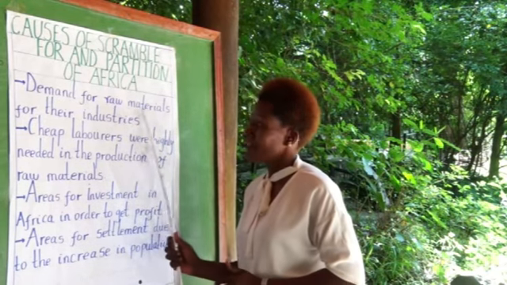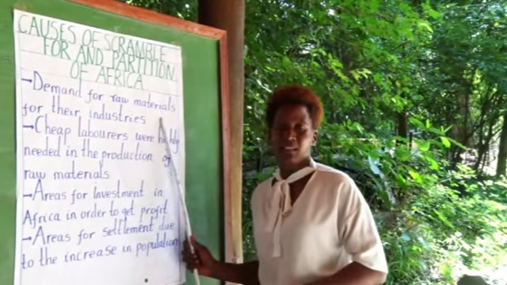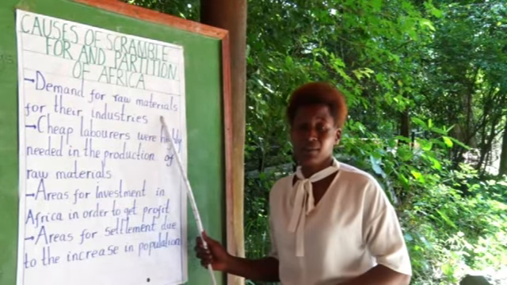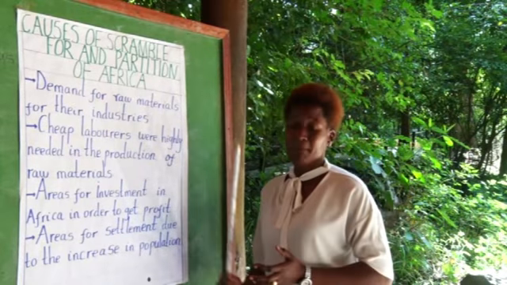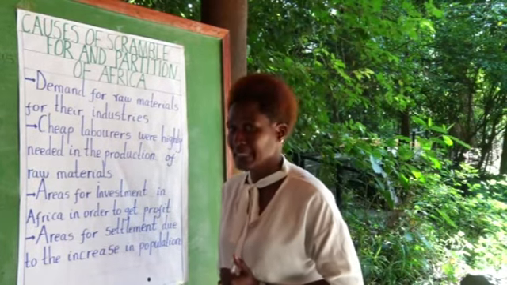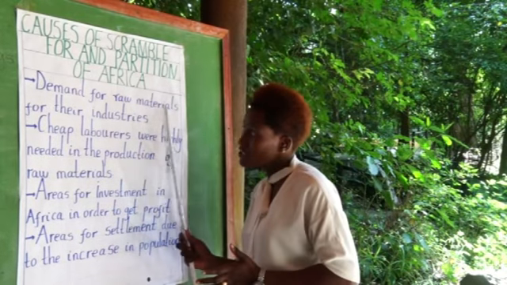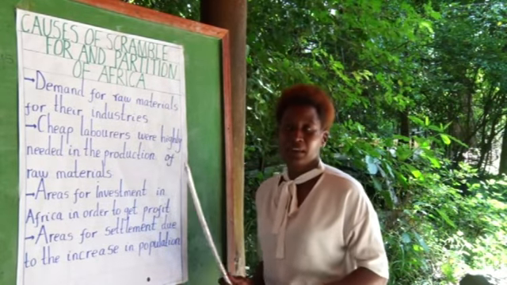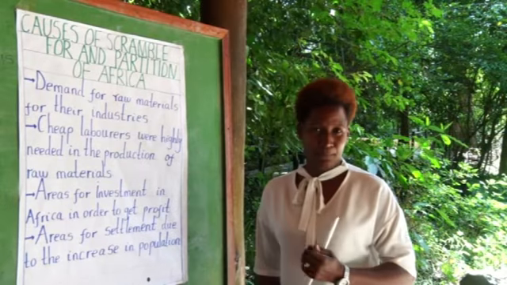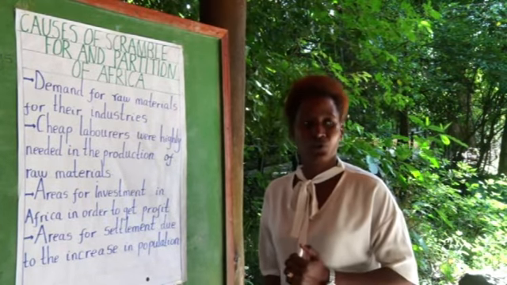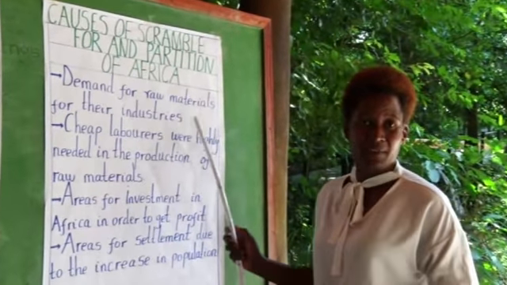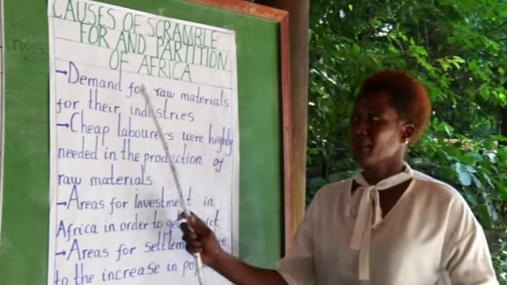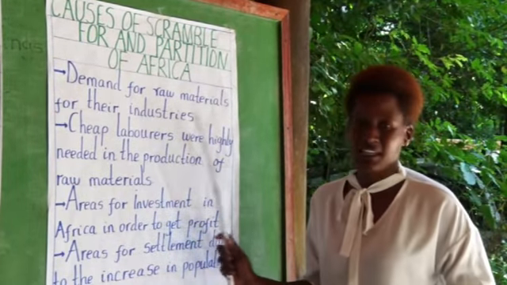When we talk about raw materials that were highly needed here in Africa, one of them was, for example, cotton. There are also some minerals that were highly needed. So there were a lot of raw materials that the European nations were looking for. The only place they knew they could get them for free, and good ones, was Africa. That's why point number one is demand for raw materials for their industries.